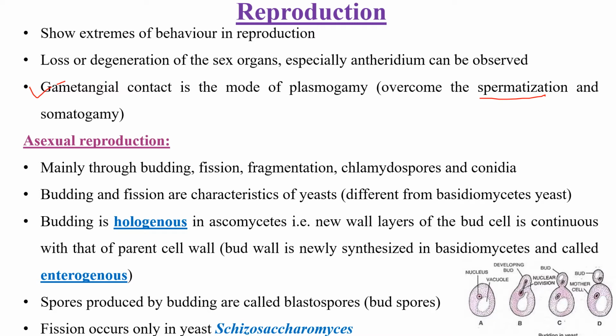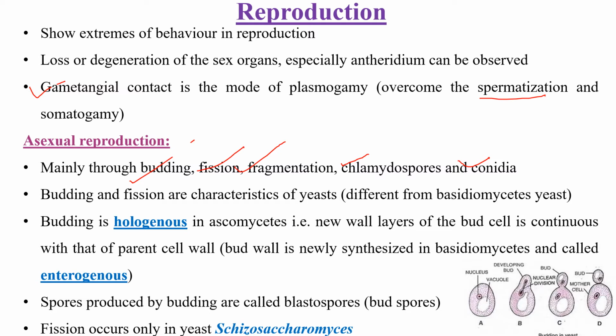Coming first, we will see asexual reproduction. What are the different ways of asexual reproduction and how does it take place in the Ascomycetes? Asexual reproduction is mainly through budding, fission, fragmentation, chlamydospores and conidia. This budding and fission, as the name itself indicates, takes place only in the yeast fungi. Yeasts are present in both Ascomycetes and Basidiomycetes fungi.